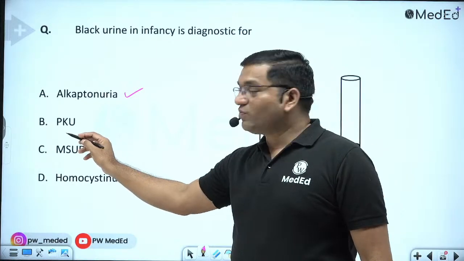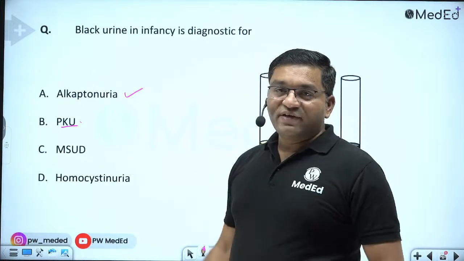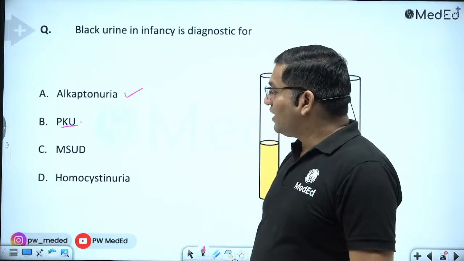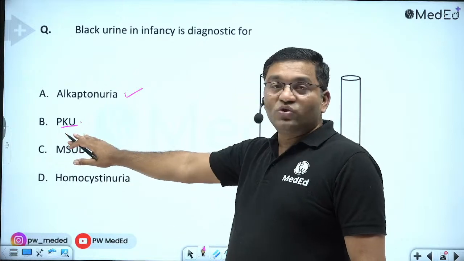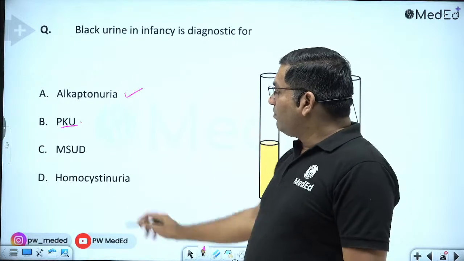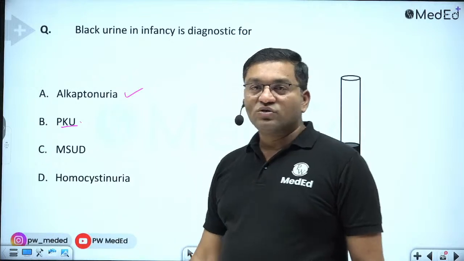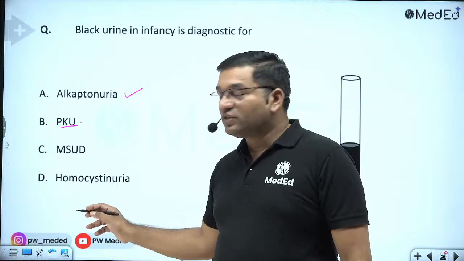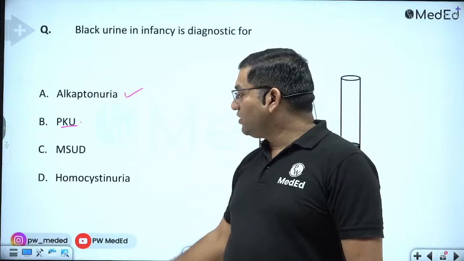In phenylketonuria, there is a mousy odor of urine, and phenylalanine hydroxylase is deficient, and because of that phenylalanine is diverted to phenyl lactate, phenyl acetate, phenyl pyruvate, phenylacetyl glutamine, and this product, particularly phenyl acetate, gives the mousy odor. As phenyl pyruvate is excreted in the urine, it is a keto acid, that's why the name is phenylketonuria. Maple syrup urine disease has a burnt sugar smell, because of branched chain keto acid dehydrogenase deficiency. And in homocystinuria, there is a cystathionine beta synthase defect in which ectopia lentis, subluxation of lens, occurs, and mental retardation is there.